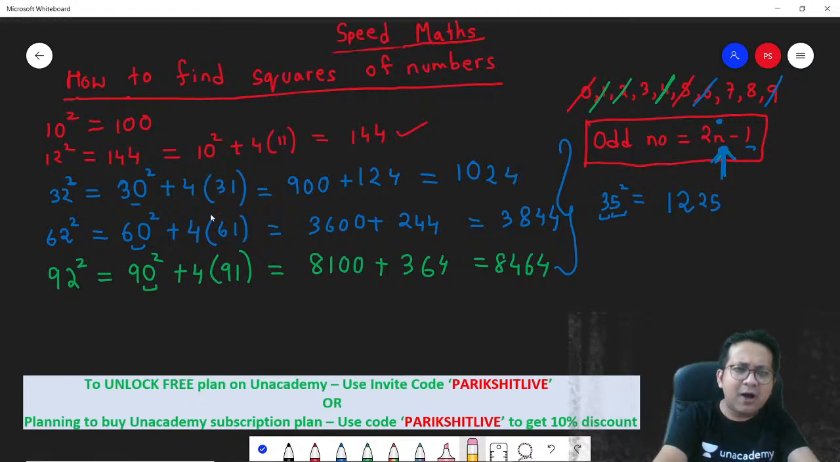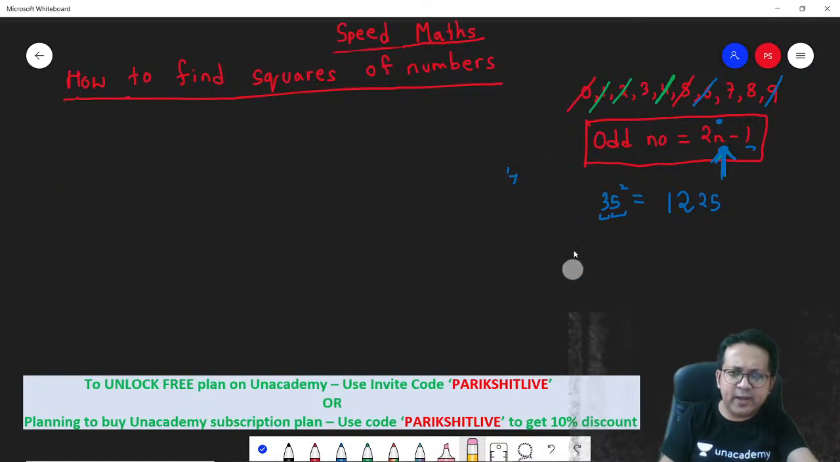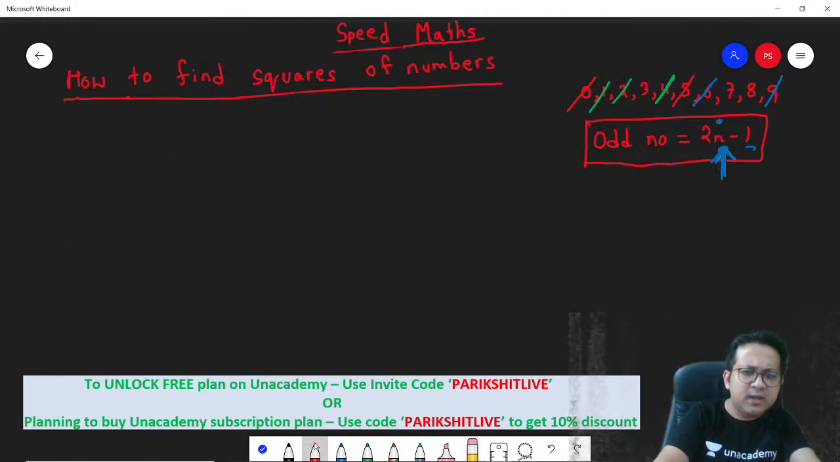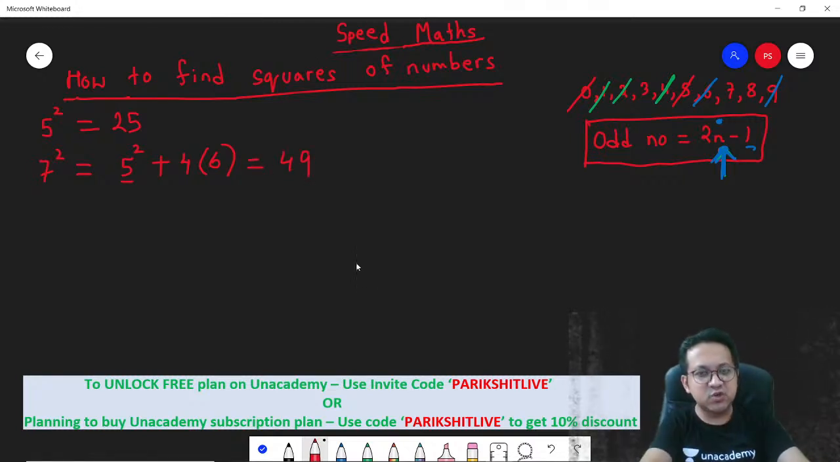Let's continue. How to find out now the squares of numbers ending with 7? Same logic we will apply. If I ask you 7 square, probably the nearest number that you know is 5 square. So 5 square is 25. Same logic. 7 square is 5 square plus 4 times the next number. The next number from 5 is 6. 25 plus 24 is 49.